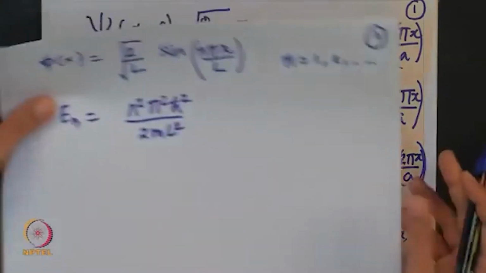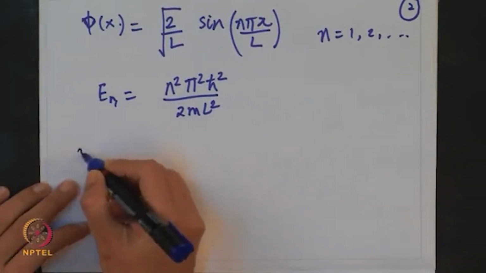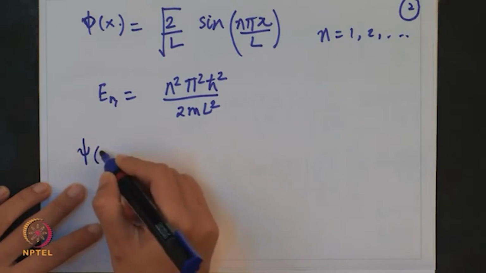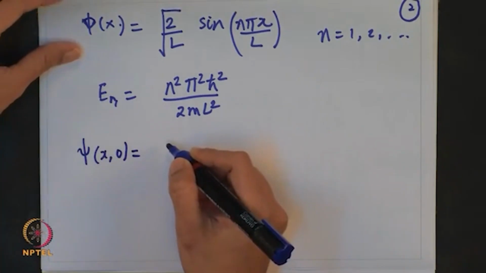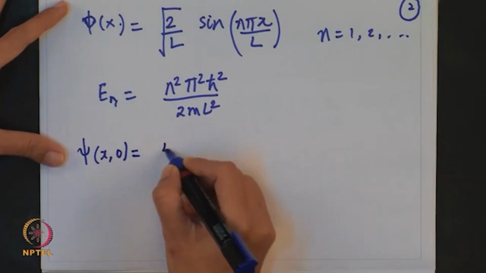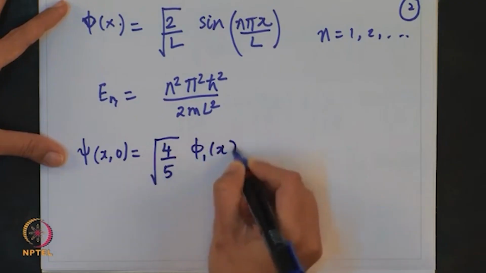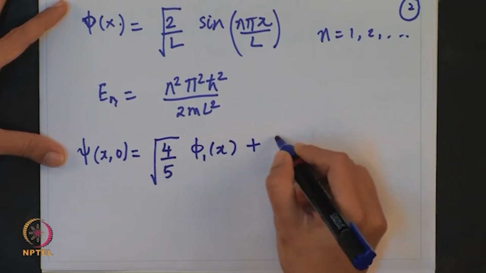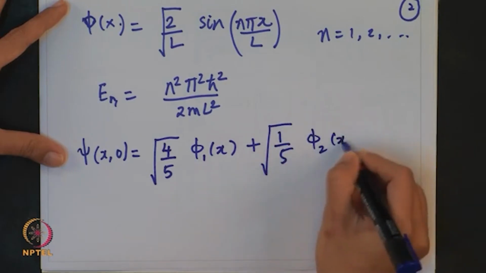Coming back to this, I can write this wave function with the constant as 4 by 5 phi 1 of x plus 1 by 5 phi 2 of x.